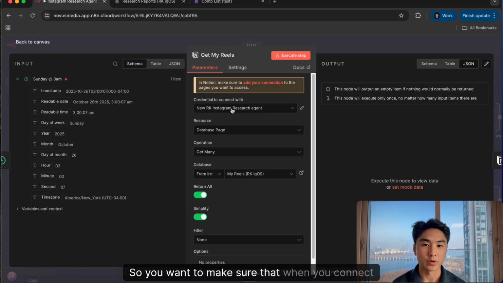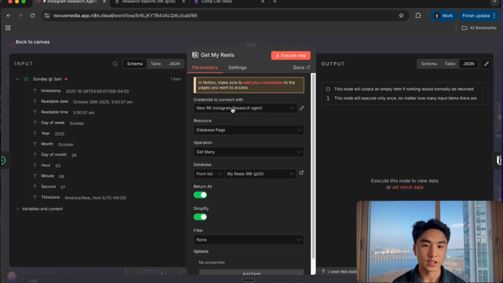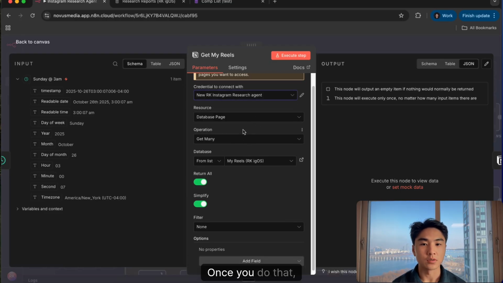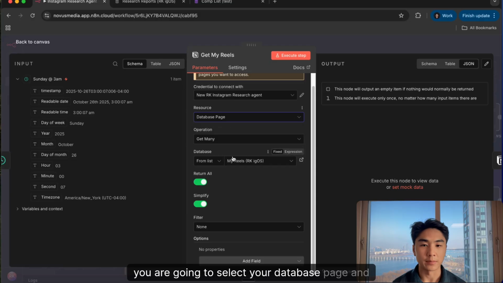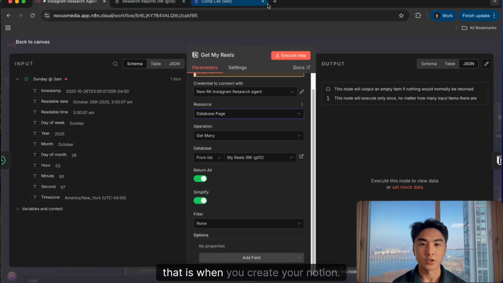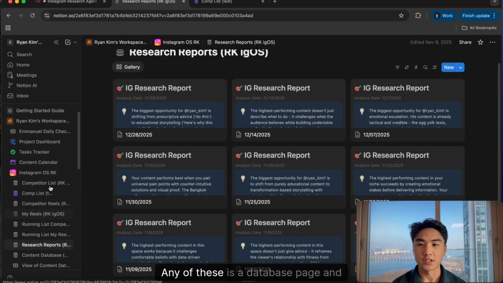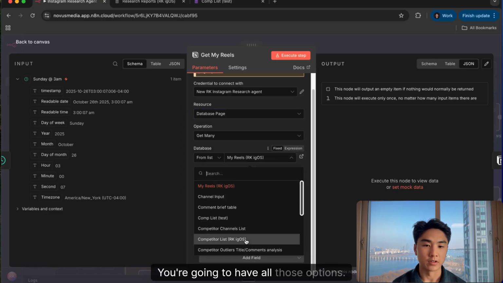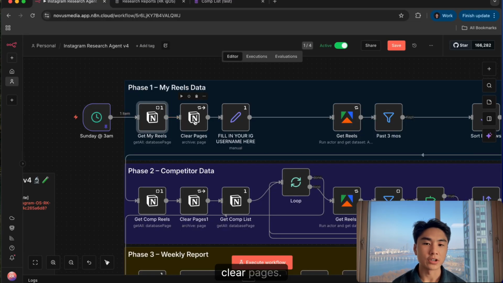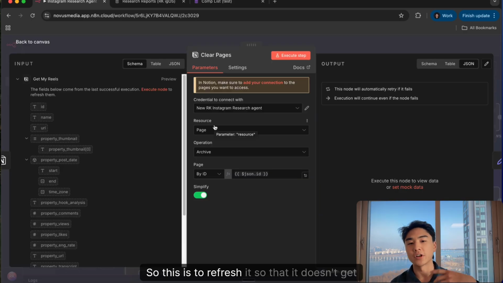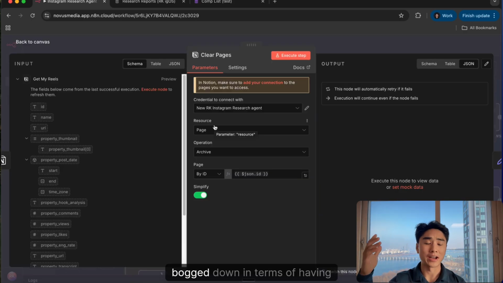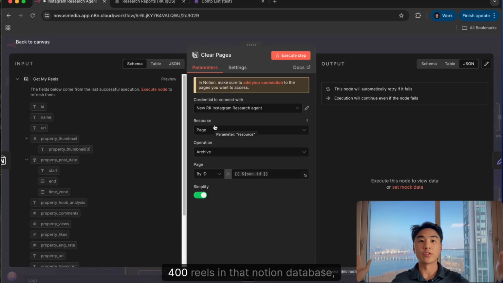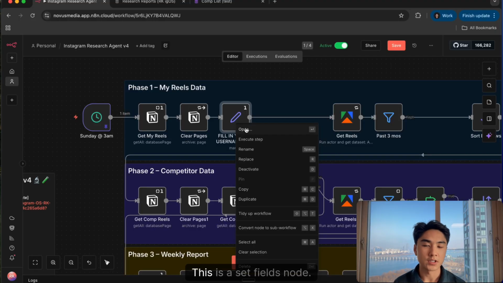So you want to make sure that when you connect your Notion credential, that's the first thing that you need to do here. Once you do that, you are going to select your database page, and that is when you create your Notion. Any of these is a database page, and it's going to pull this drop down. You're going to have all those options. Right here, I have a clear pages. So this is to refresh it so that it doesn't get bogged down in terms of having 400 reels in that Notion database.